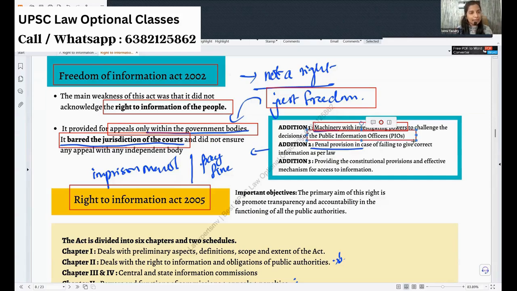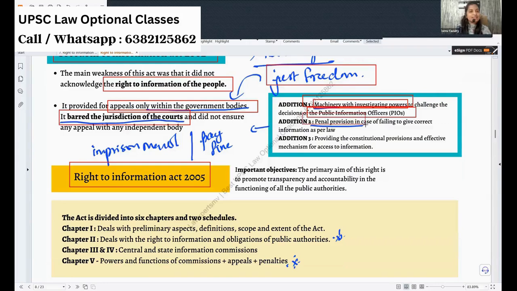That is, you will go for an appeal and you can go for a second appeal, and you have separate commissions, information commissions, which were established: state commissions and national commissions, even to levy penalty against these officers. So the mechanism, investigating powers and challenging the decision of the PIO was strictly brought in. And then penal provisions were also inserted in case the public information officer did not provide proper information.